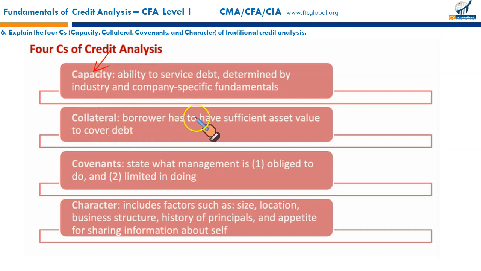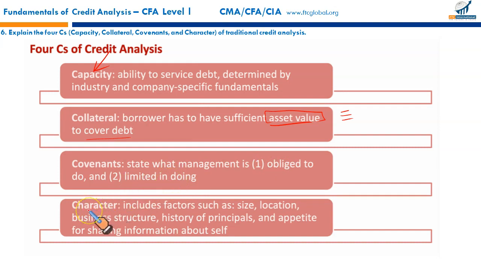Collateral: the borrower has to have sufficient asset value to cover the debt. If there is a likely default, then there should be sufficient asset value that could be used to satisfy the claims of the investors. Then covenants, we discussed these in our corporate governance. Covenants could be affirmative and negative. We discussed them in detail. They state what management is obliged to do and what management cannot do. So obliged to do means these are the affirmative covenants, and limited in doing means the restrictions. These are the restrictive clauses or the negative covenants.